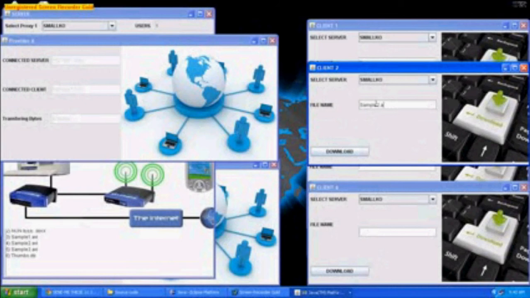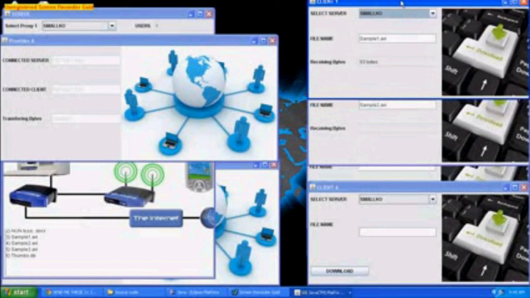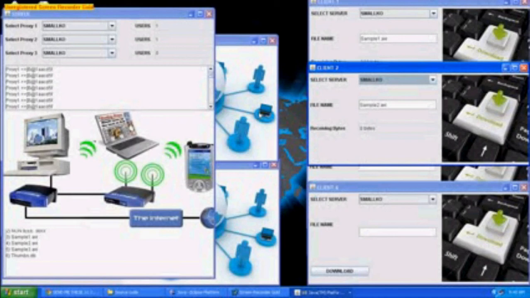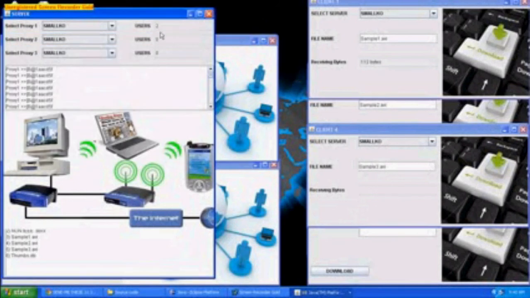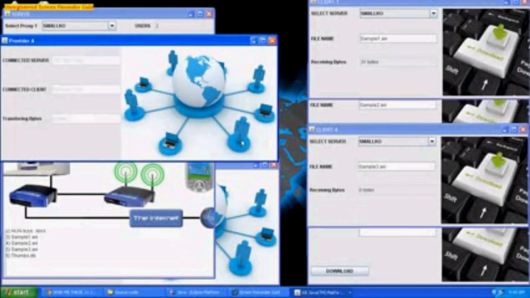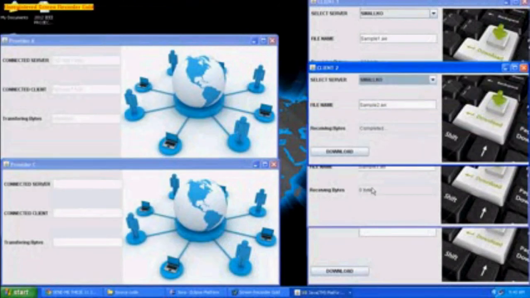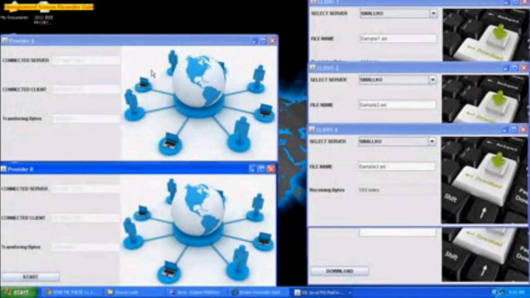We do the same process for all the client locations, and we give all three file names, or any file name, any document, video clip or image. After some time, we see that the file is downloaded on the client side. We wait for the downloading. We give the file name in another client, client 4, and press the downloading button. We also see that the provider is downloading the file. All the providers will download this file.